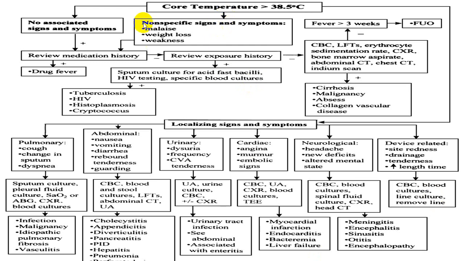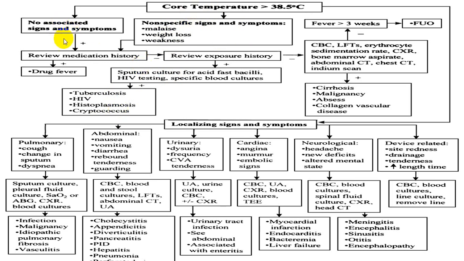Very simple chart. If a person has come with high grade fever, we put them into three big groups. No associated symptoms or signs, with associated symptoms or signs, or what we call localizing signs, and third group, no specific signs and symptoms. If a person has no specific signs and symptoms, just malaise, weight loss, weakness, most commonly we always suspect two common disorders in India: tuberculosis and HIV infection. So look for tuberculosis and HIV. That is the most common.